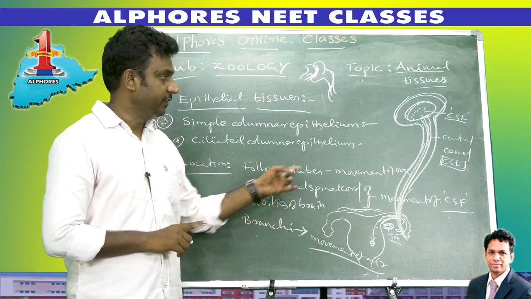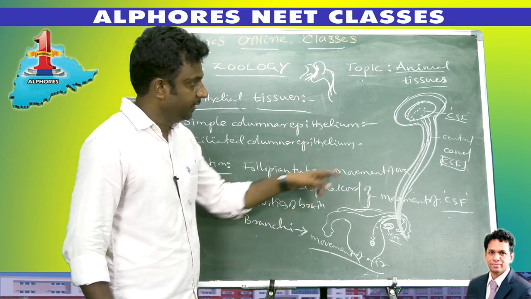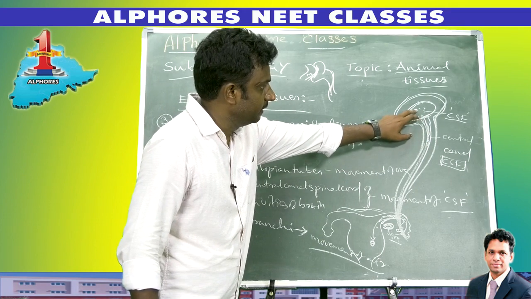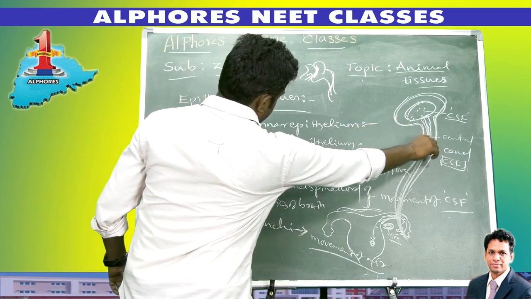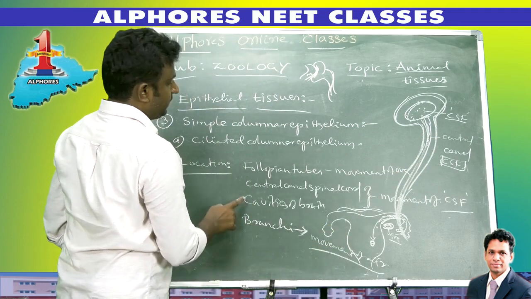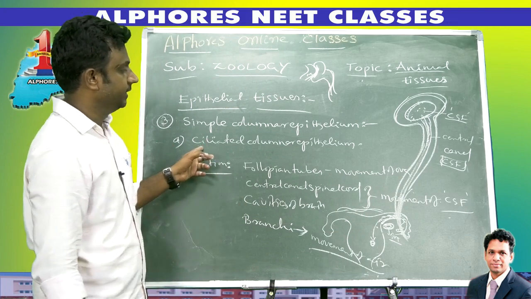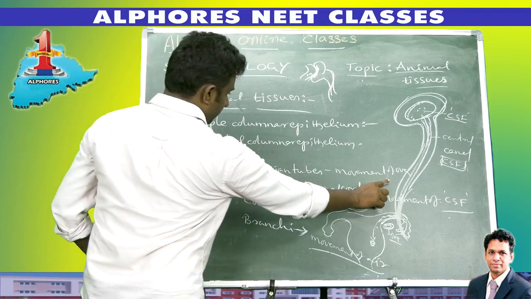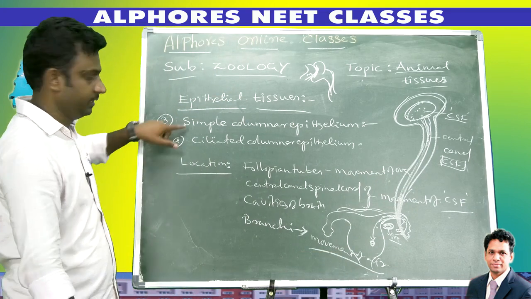So air-filled cavities like bronchi, then fluid-filled cavities like the central canal of the spinal cord and the cavities of the brain, are made up of simple columnar ciliated epithelium. Cilia are useful for the movement of the ova, the movement of the cerebrospinal fluid, and the movement of the air.